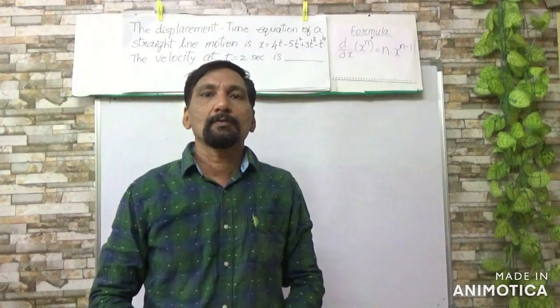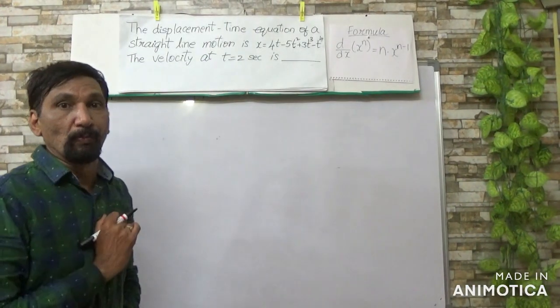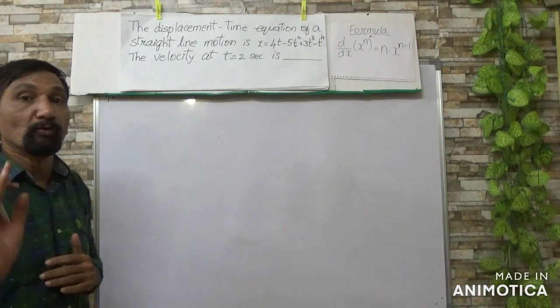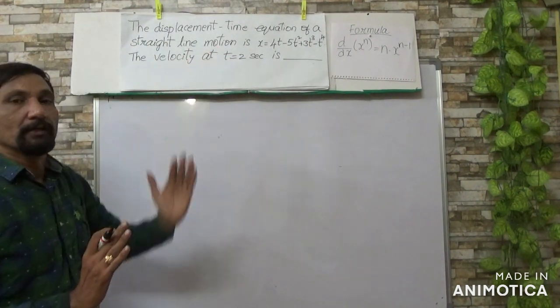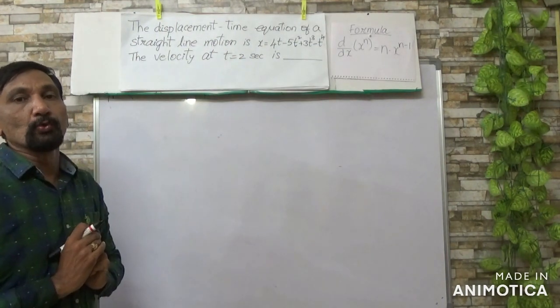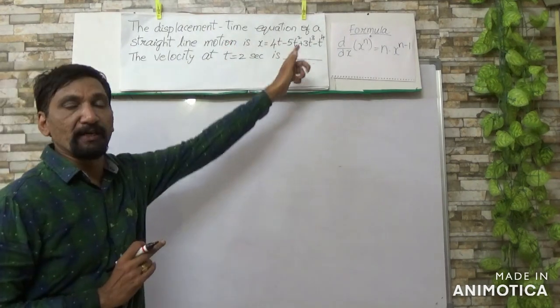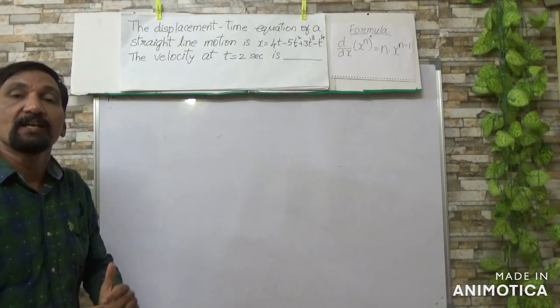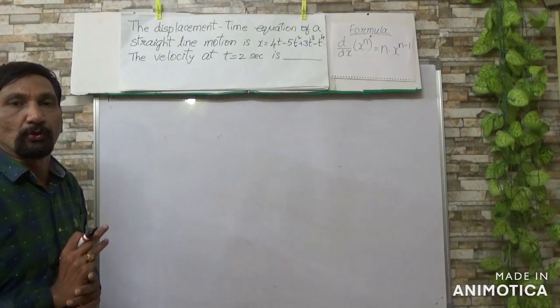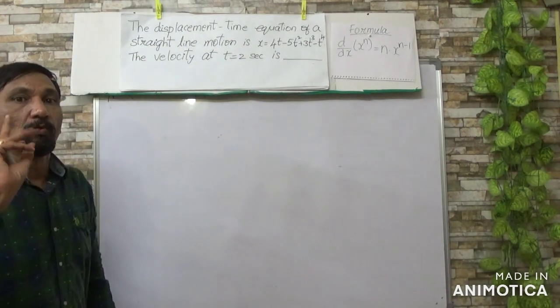Now about the fourth problem. In this problem, the displacement of a body is given and you want to find the velocity at a particular time, that is t equal to 2 seconds. This is displacement, so unless you differentiate with respect to time, you will not get velocity. So what are we supposed to do? It is to be differentiated once.